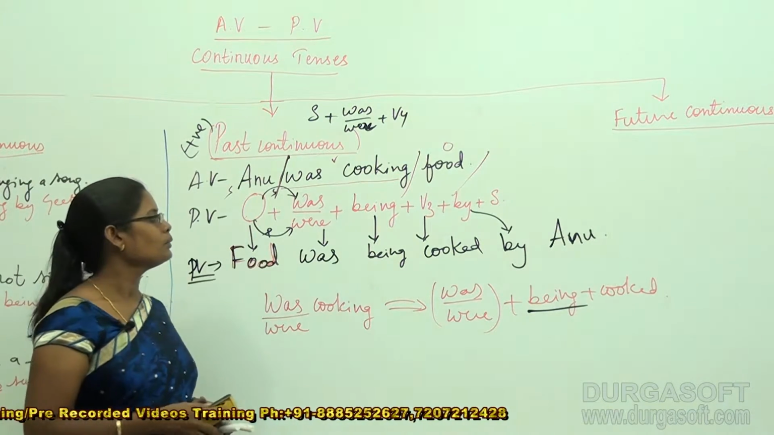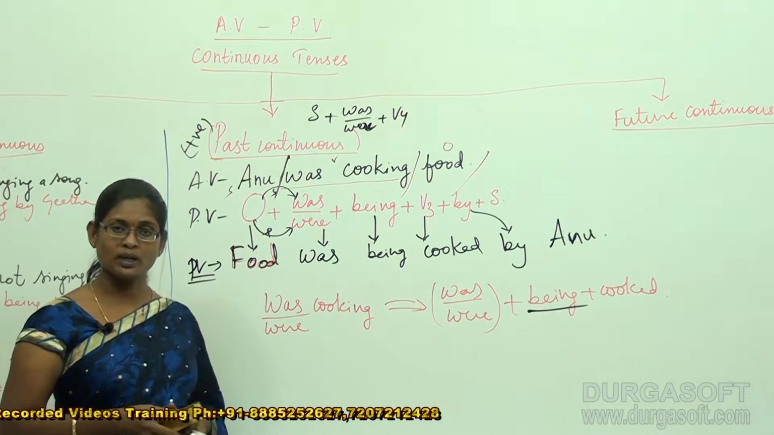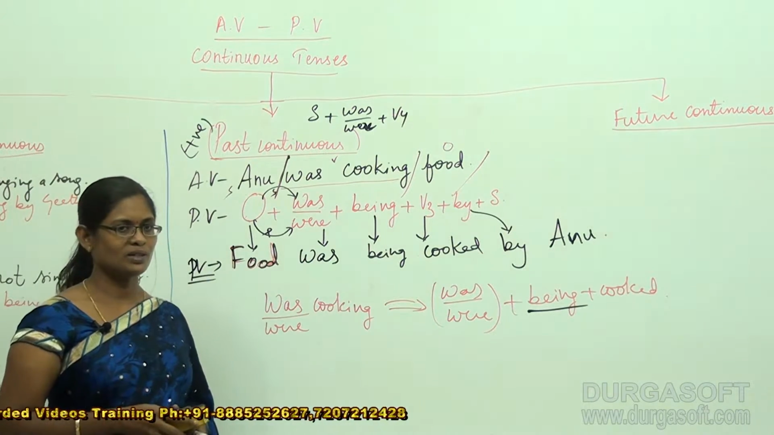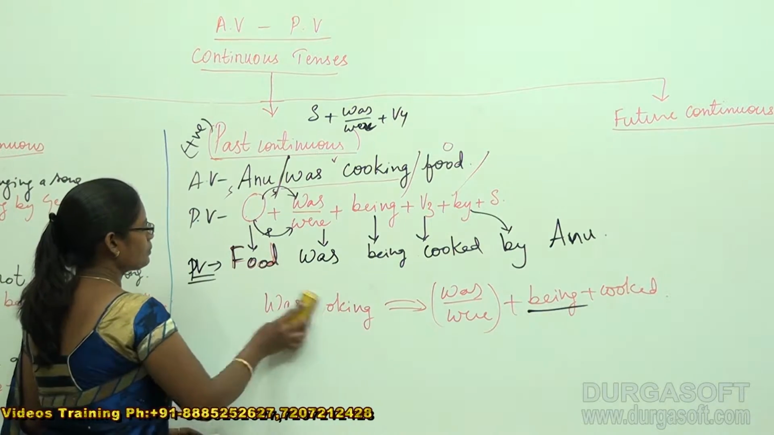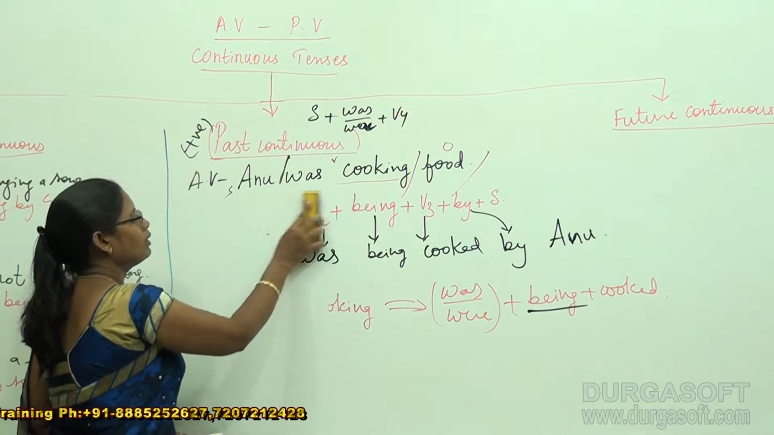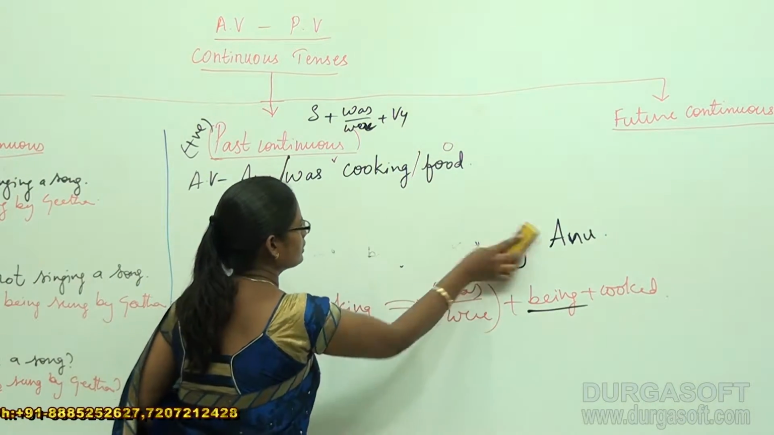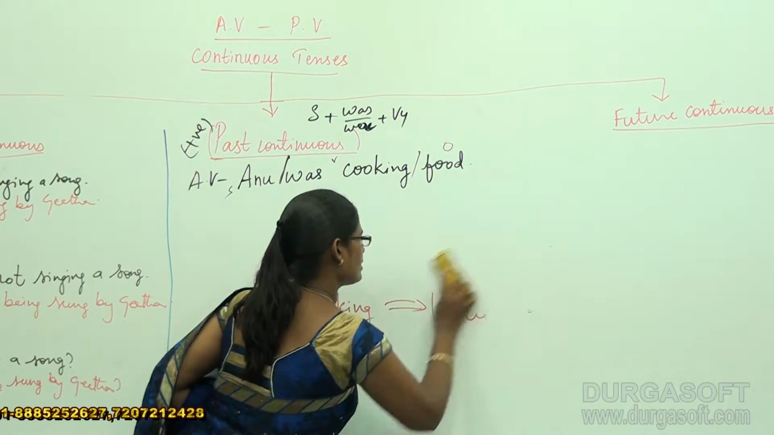Okay, now shall we do one more example to understand it more clearly? Definitely we are going to do it. Now this time I would like to change the object number. I would like to change the plural object. Okay, all right.